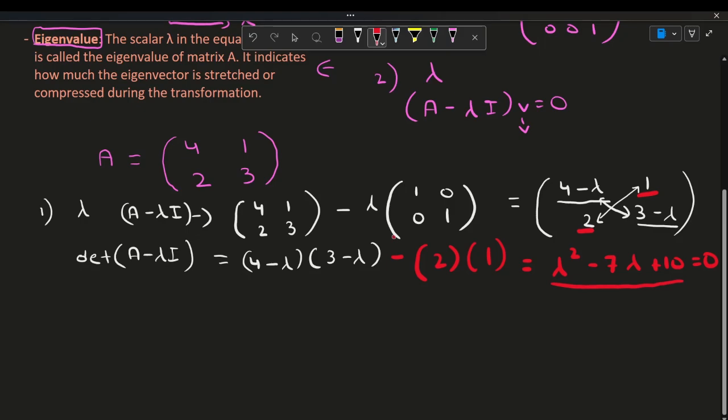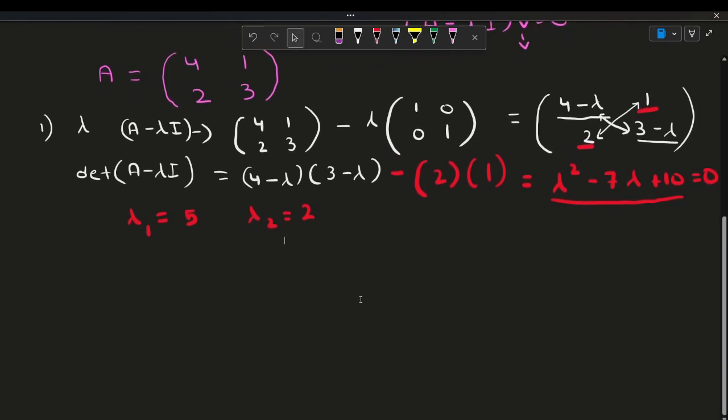Let's evaluate it to find our value of lambda. If we find it, the solutions to our eigenvalues is lambda is equal to 5, that's lambda 1, and lambda 2 is equal to 2. So we have our two lambdas, or our two eigenvalues. These are our solutions to the quadratic equation.